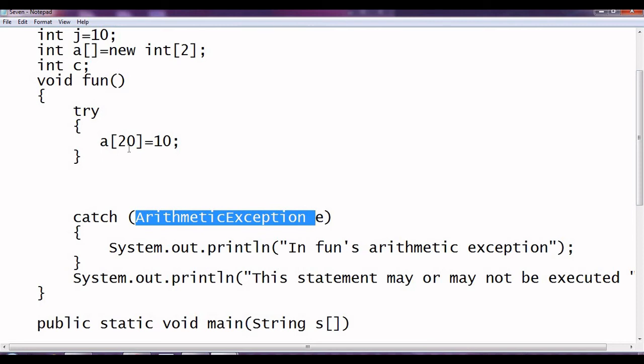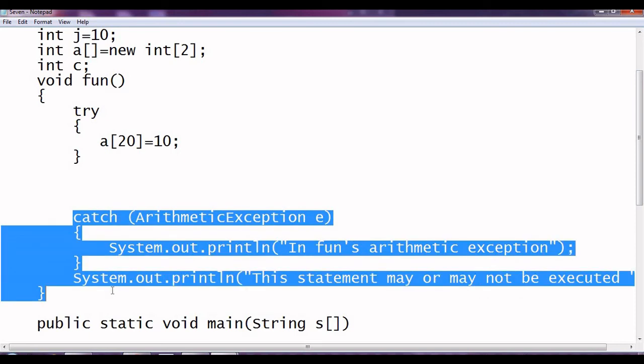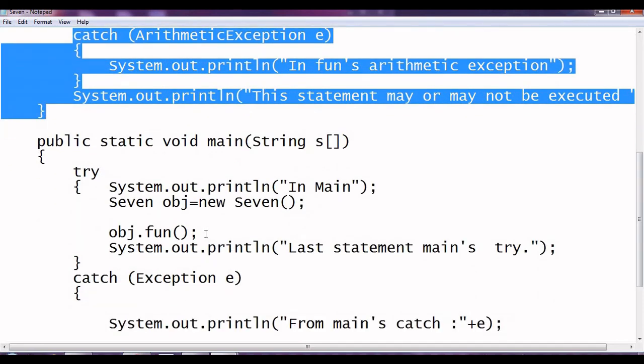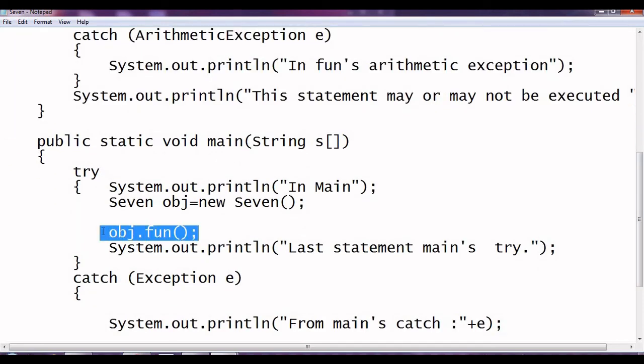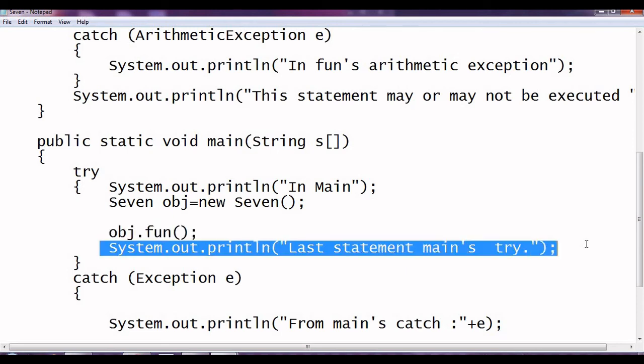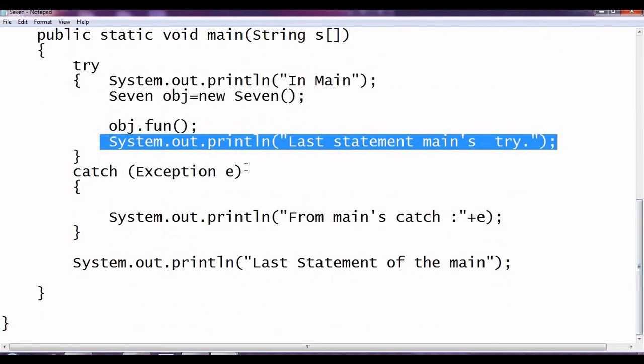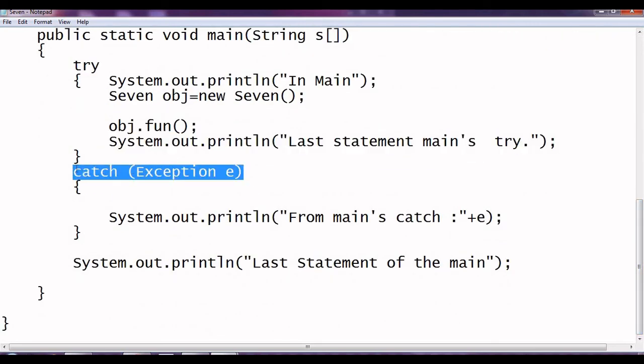Okay, so as we have an error over here, the rest of the portion of the try is being skipped. It has tried to match this catch, which is not matching. So if the error is not handled and we do not have any other catches, it will skip the rest of the portion of fun, and it will report back over here as an unresolved error. So here the error has not been resolved, so the rest of the portion of this try block will be skipped, and it will try to match the catch over here.